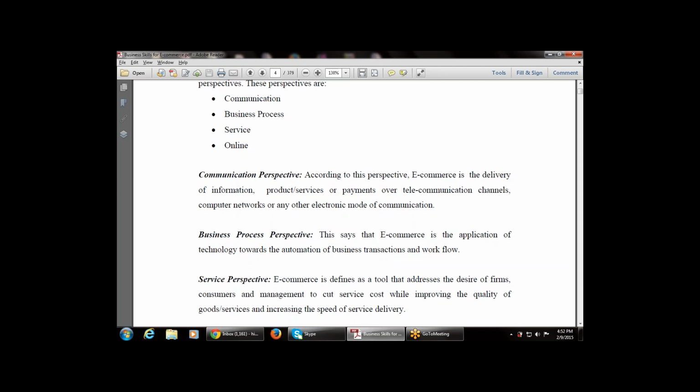It is also used by consumer management to cut service cost while improving the quality of goods and services and increasing the speed of service delivery. So this is from the service perspective, that is, e-commerce is used as a tool to address the desires of the firm. That is also e-commerce.